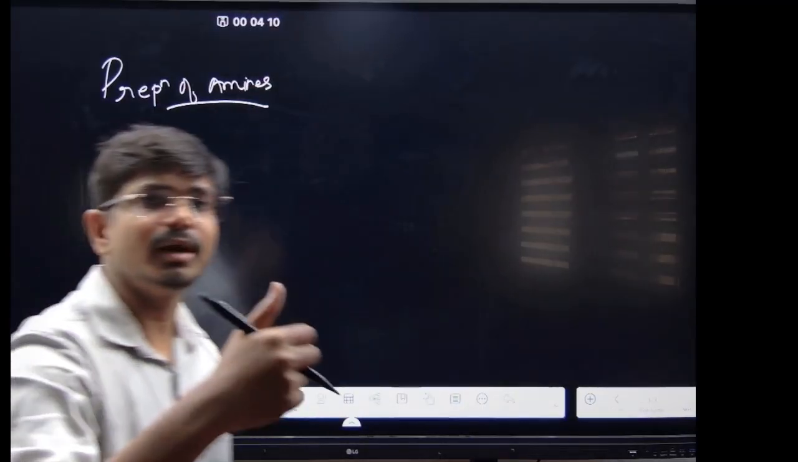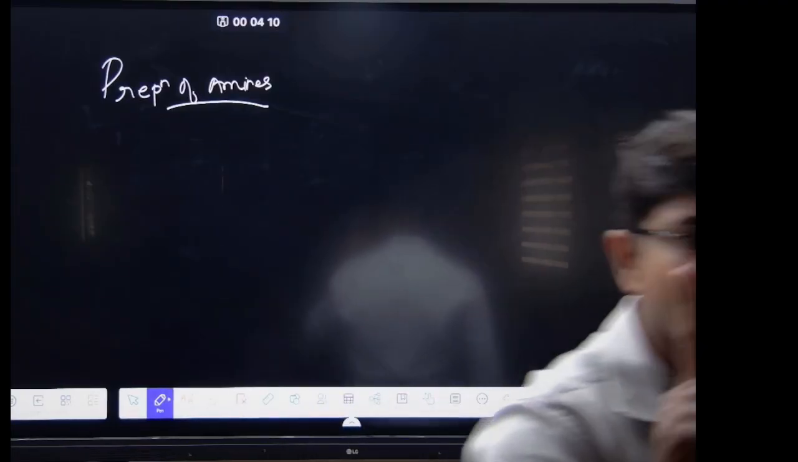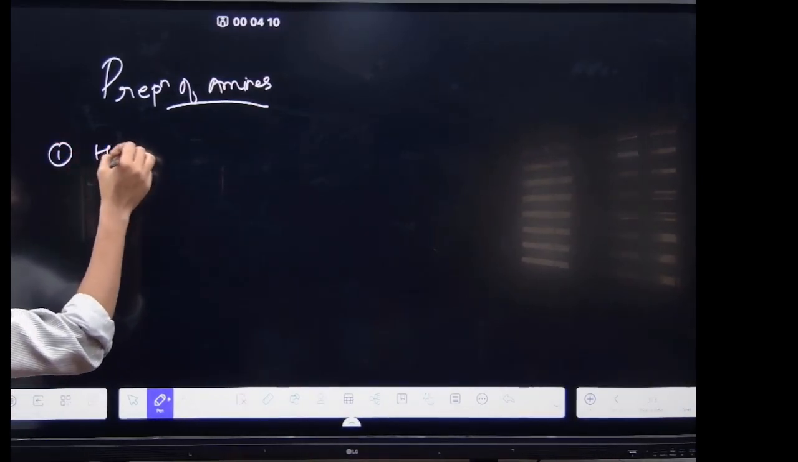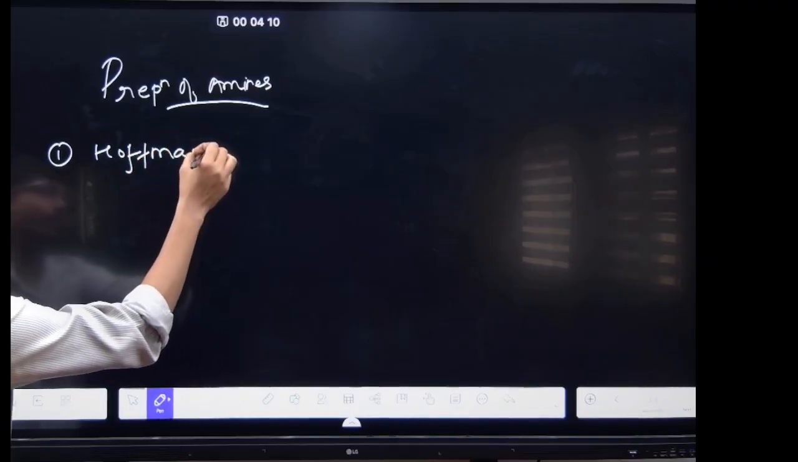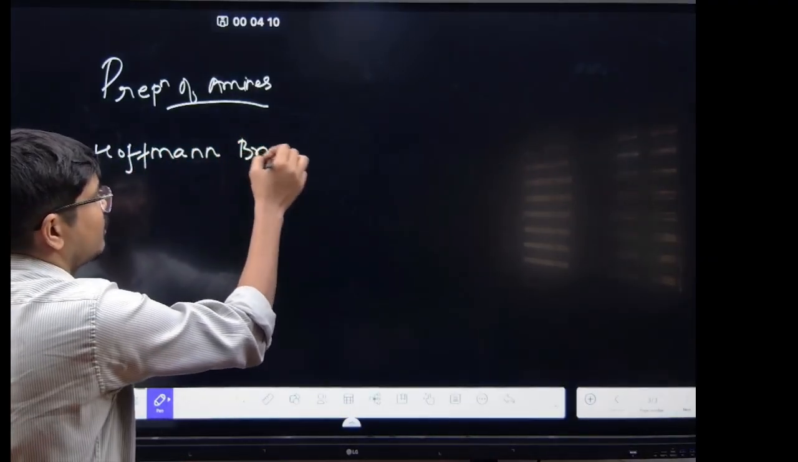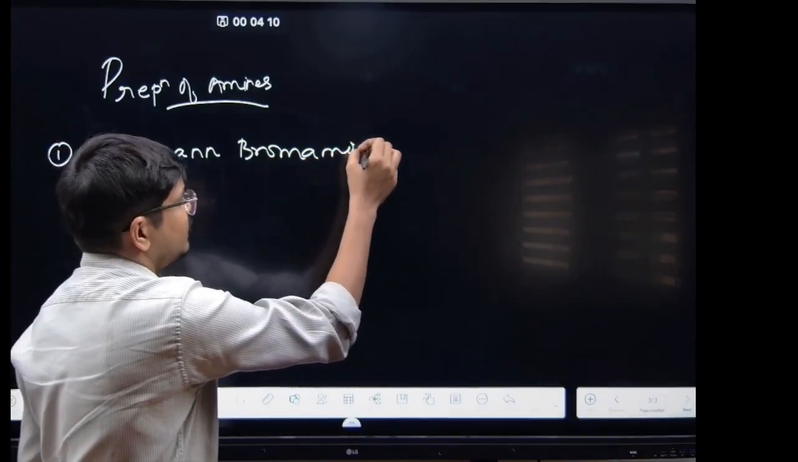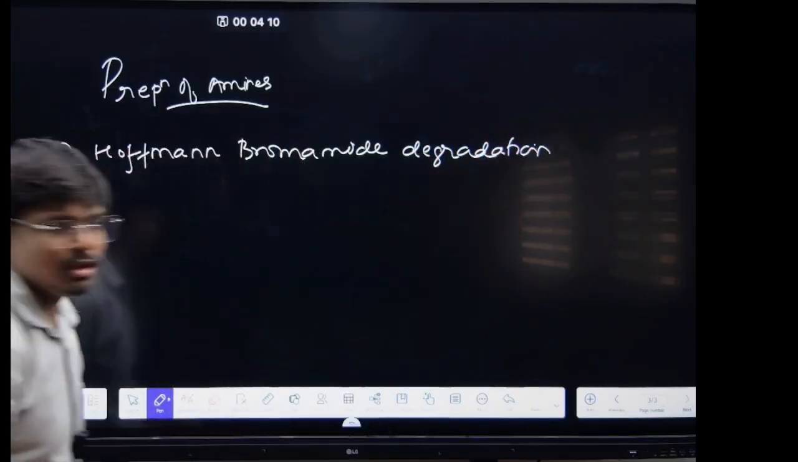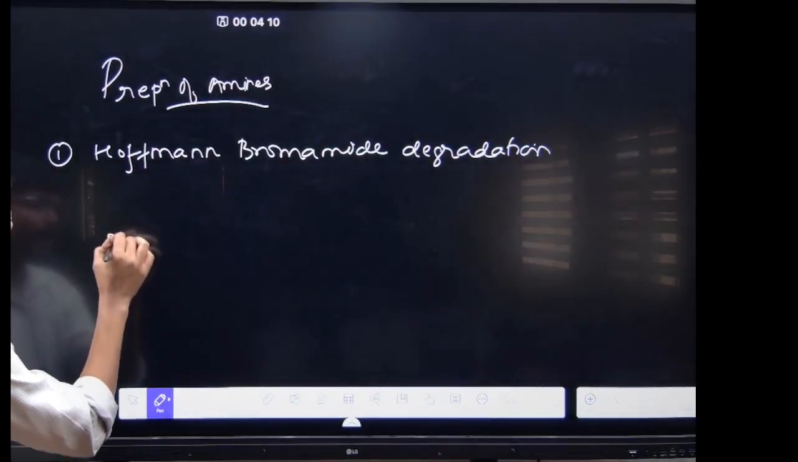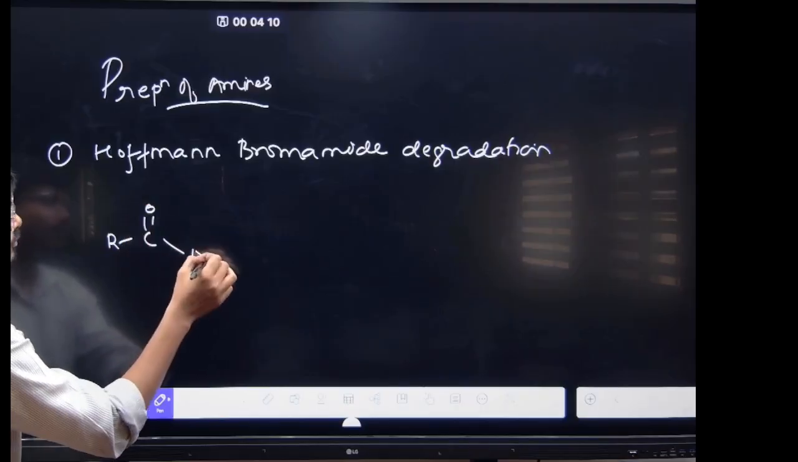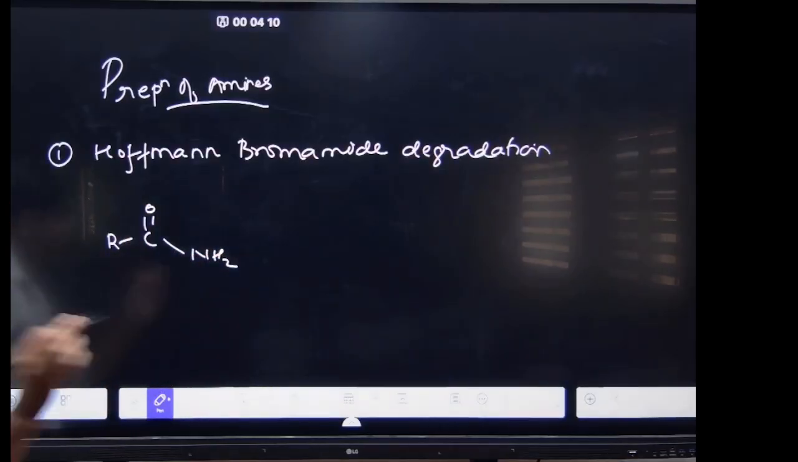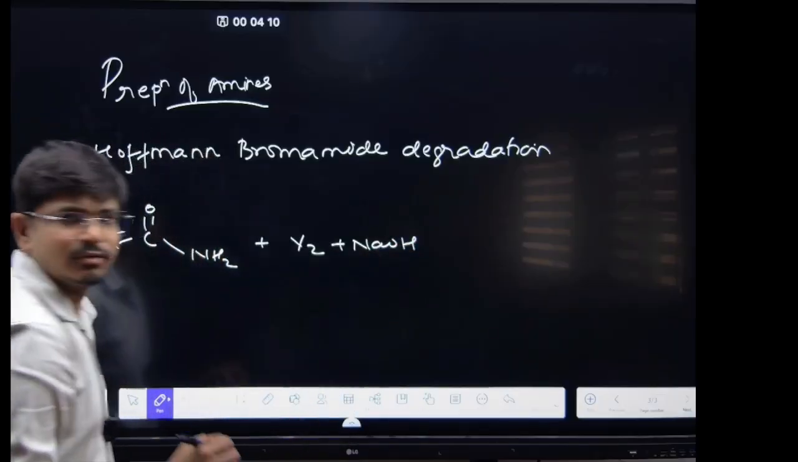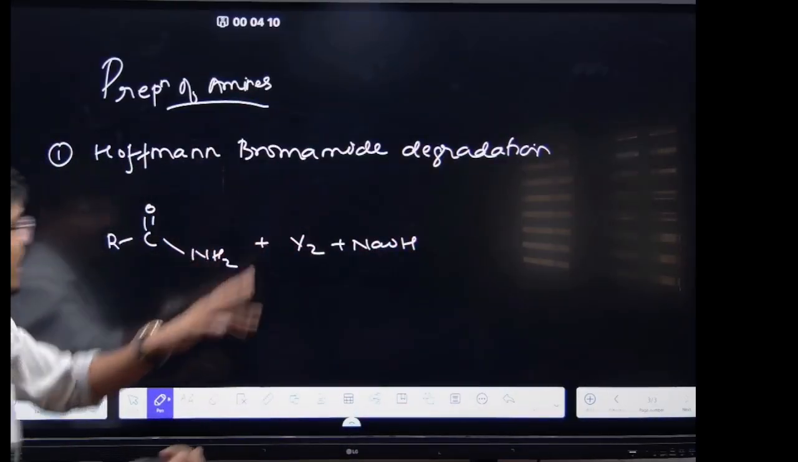First one is the Hofmann bromamide degradation reaction, right? So see, what happened here is that if you have R C double bond O NH2, and the reagents will be X2 plus NaOH, Cl2, I2, whatever it is, then what will happen?